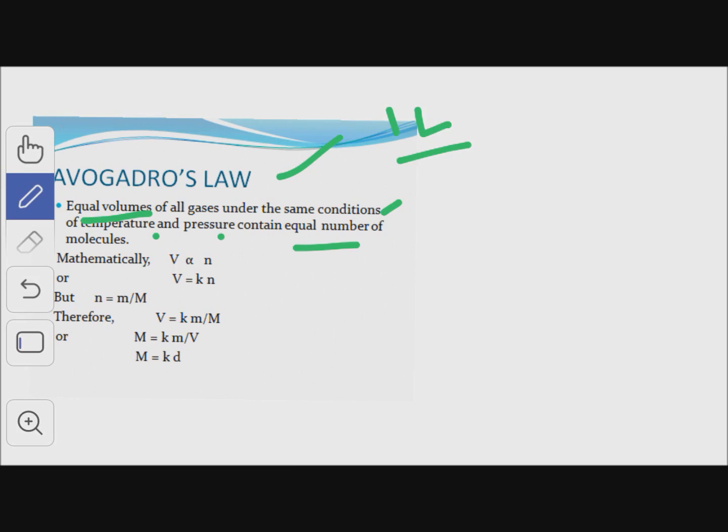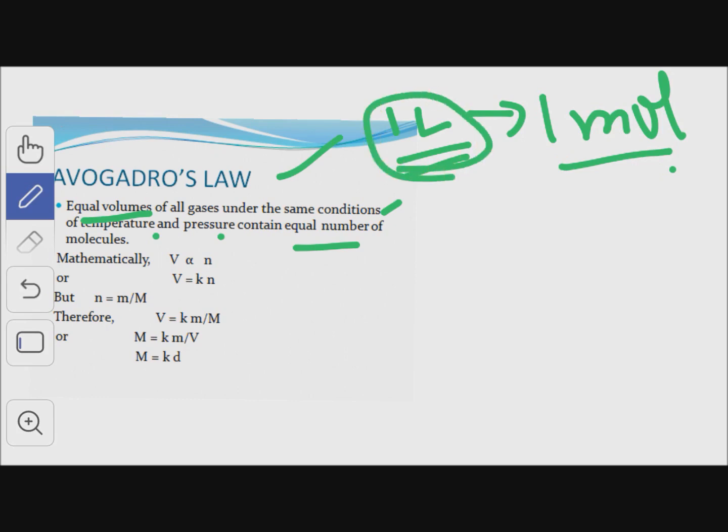If 1 liter volume of gas contains 1 mole of gas, then all the gases contain 1 mole if the volume is 1 liter for all the gases.